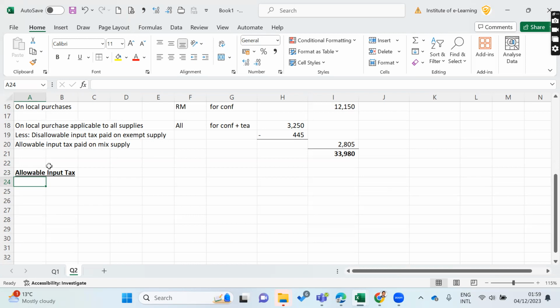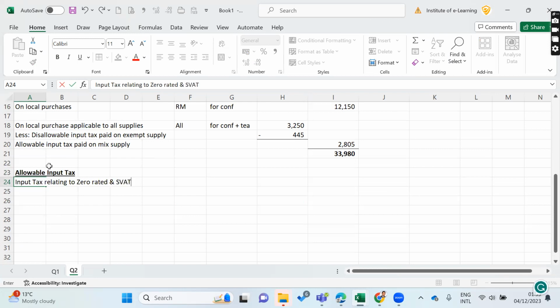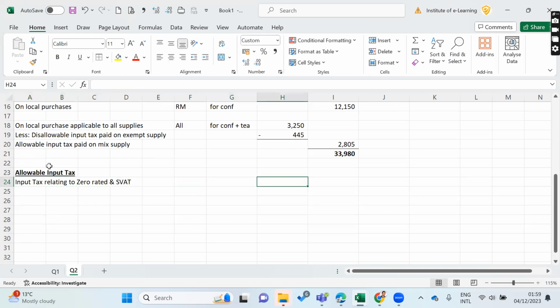We can claim entirely. So input tax relating to zero rate or export zero rate and SVAT, we can claim how much. We have to do the calculation how much it is.